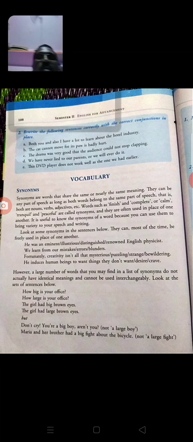Okay, what are synonyms? Synonyms are words that share the same or nearly the same meaning. They can be any part of speech as long as both words belong to the same part of speech. That is, both are nouns, verbs, adjectives, etc.